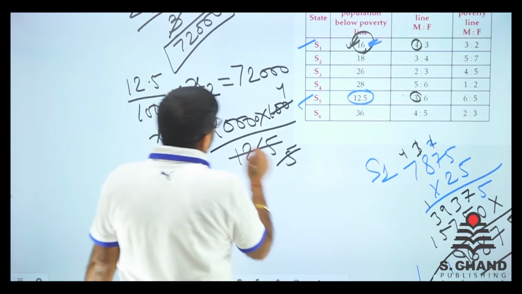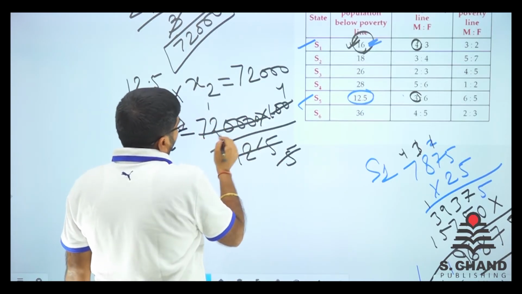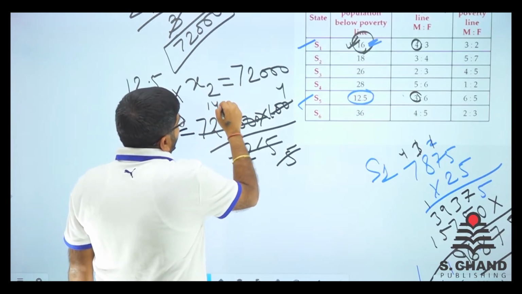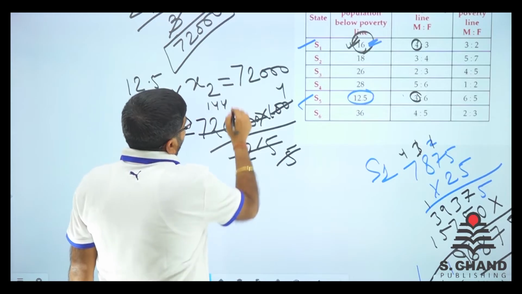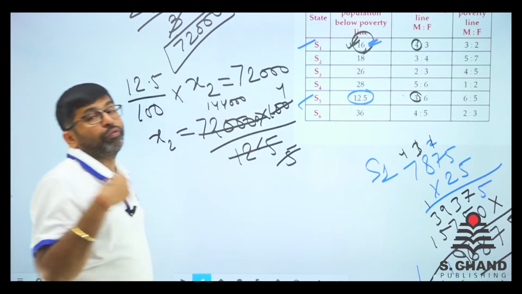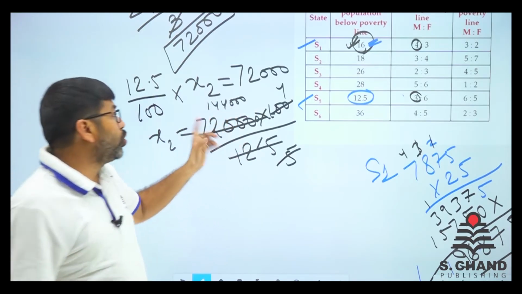Now this can be divided like this. 7 is 1 time, we got 22. 22 is 4 times, so we got 20. So 20 is again 4 times and we got 1, 2, 3. And 144 into 4 times we have to do. So 144 into 2 is 288. 288 into 2.